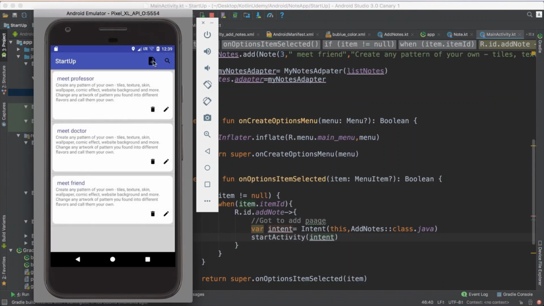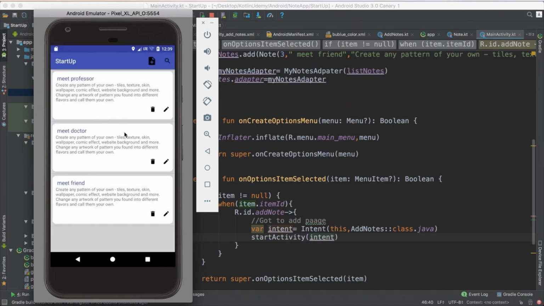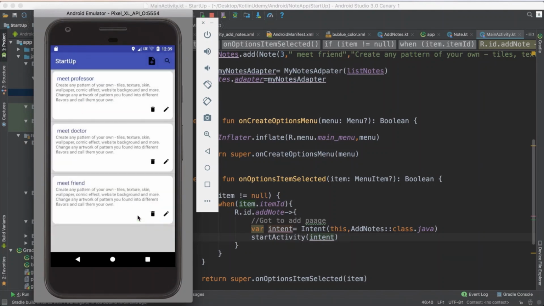Here we go. I have to click on add. When I click on it, see, it went back. I could go back by clicking this one, or also by clicking this one, because this one will be responsible for finishing the activity.